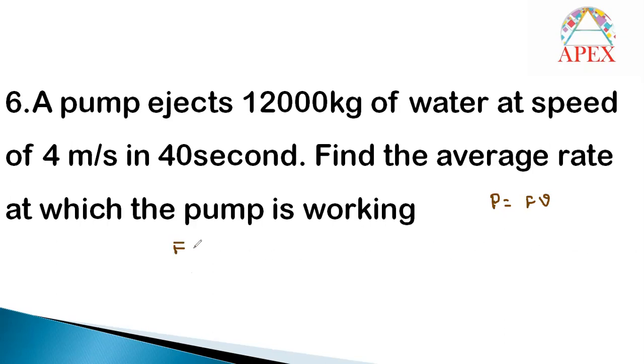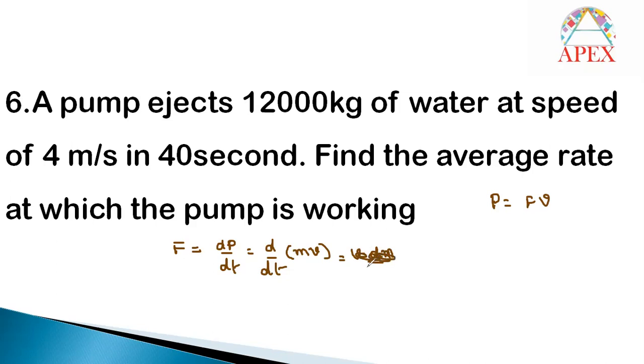And what is the general formula for force? The formula for force is rate of change of momentum, that is dP by dt. And of course, in place of P, you can write mass into velocity. Here velocity does not change, but mass is varying, so that is V into dm by dt.